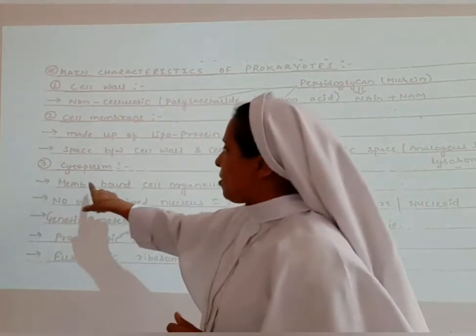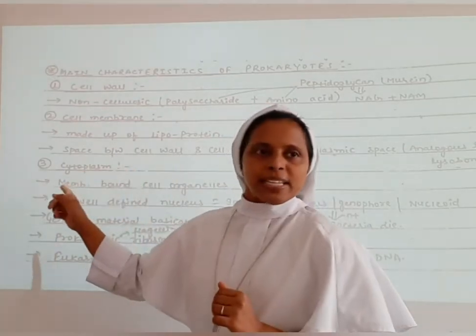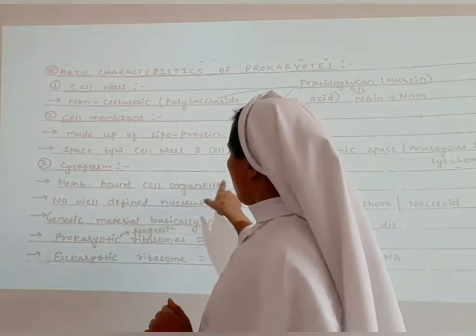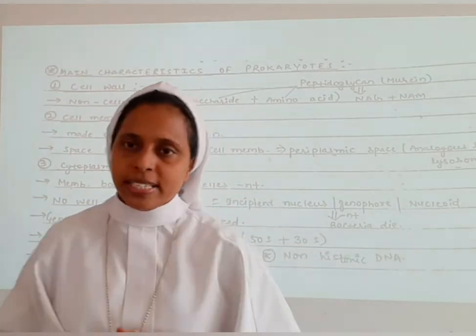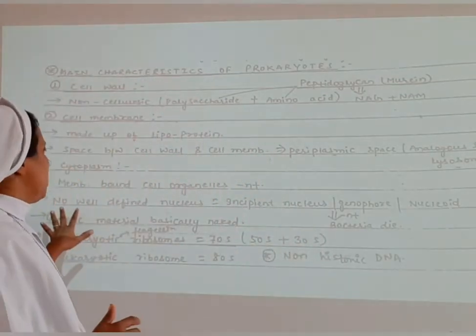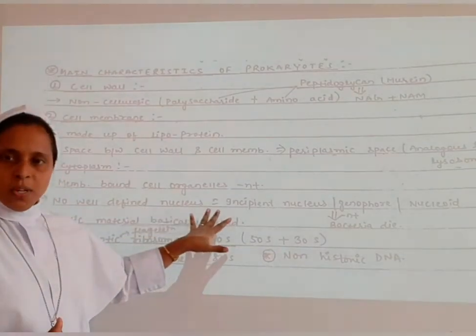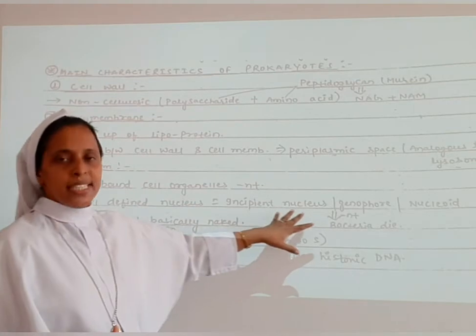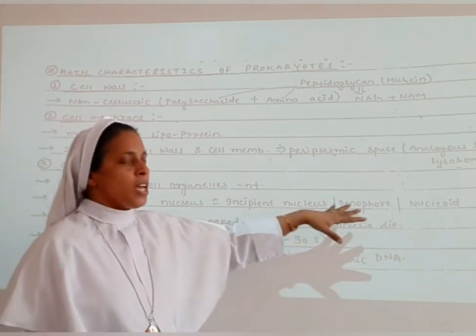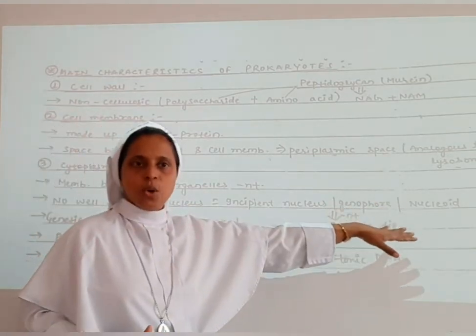Next, about the cytoplasm. Membrane bound cell organelles are absent in the cytoplasm. Here there is no well defined nucleus. If the nucleus is not present, then we can call it incipient nucleus, or genophore, or nucleoid.